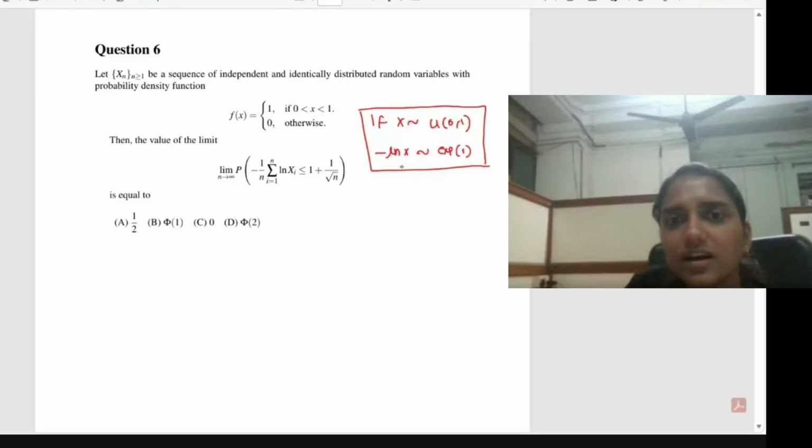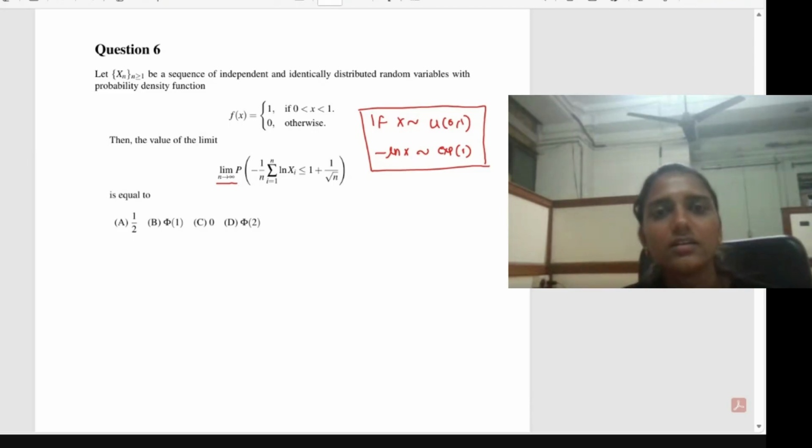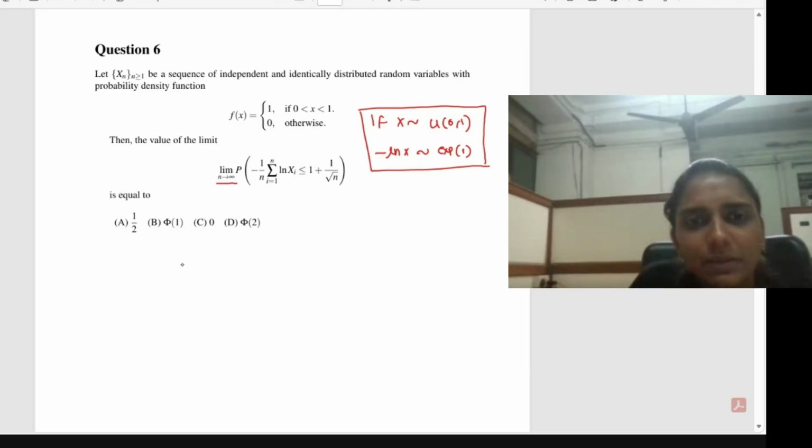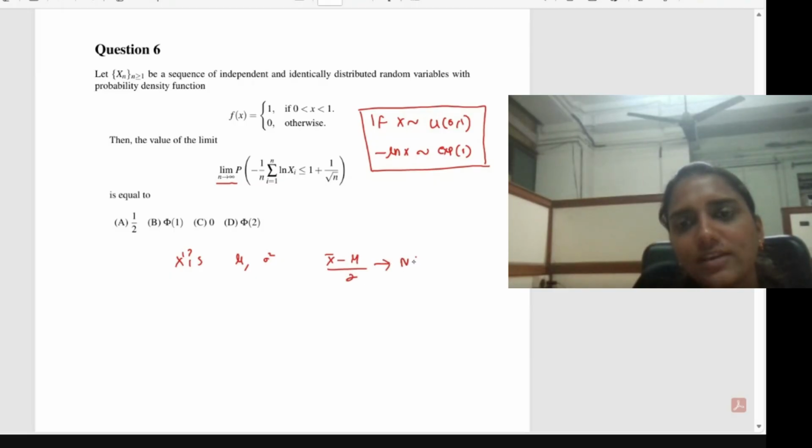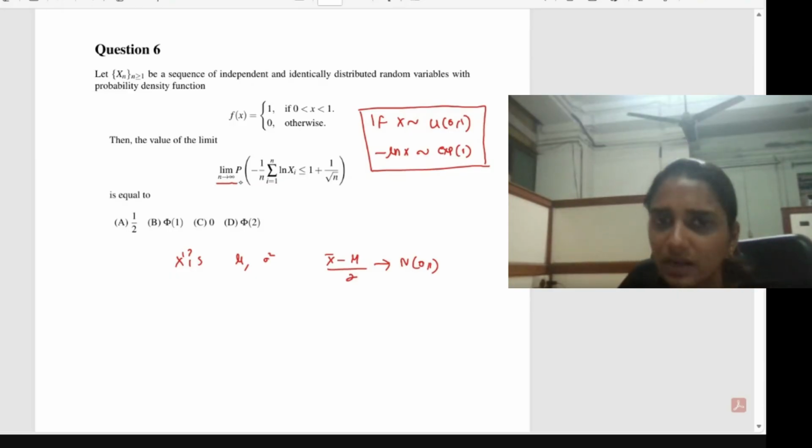Then here you can see there is a limit n tends to infinity. Whenever there is a term like limit n tends to infinity, you have to apply the large sample theorem; the central limit theorem will work there. You know what the central limit theorem is? If Xi's are IID random variables with finite mean mu and variance sigma square, then the central limit theorem says X bar minus mu divided by sigma (root n) follows the normal distribution with mean 0 and variance 1. Whenever n tends to infinity is mentioned, you can apply the central limit theorem.